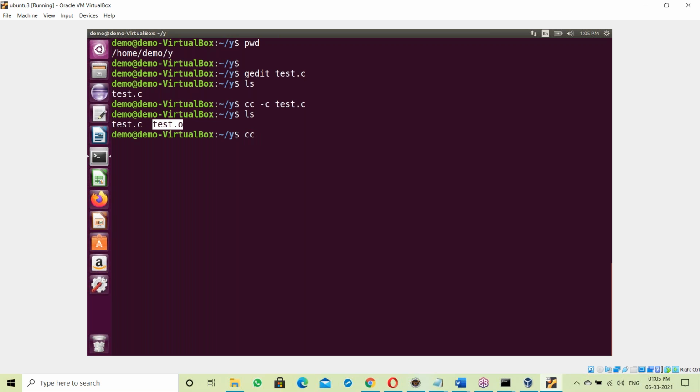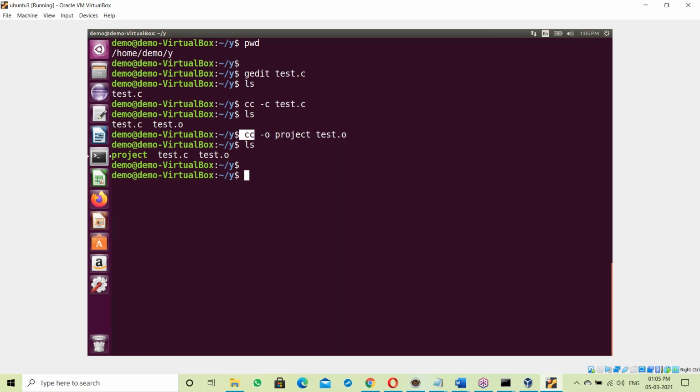Correct. Now cc -o. Suppose the result file is project.exe. Project will be from test.o. Right? Yes. Let's see that the project.exe file is generated finally. It's an exe file. Now what happens here? Now the project.exe file is generated. What does this exe file contain? See here, how that exe file is created.